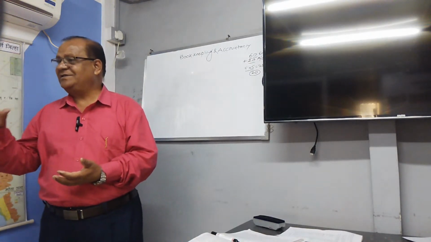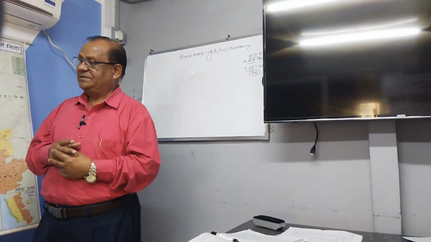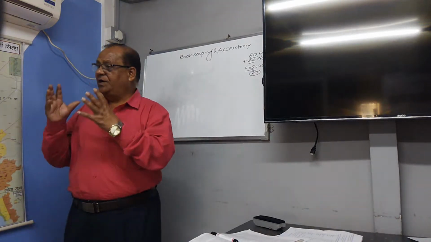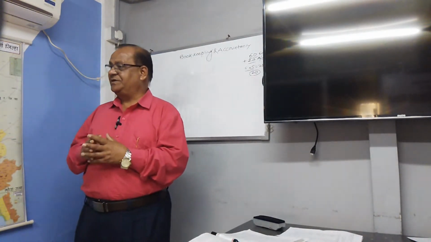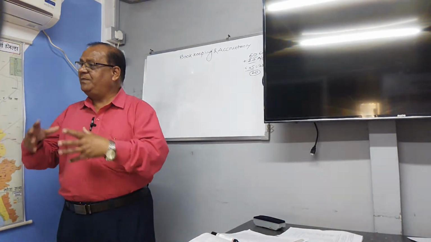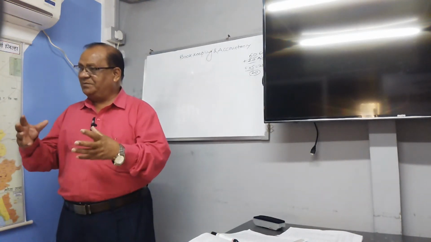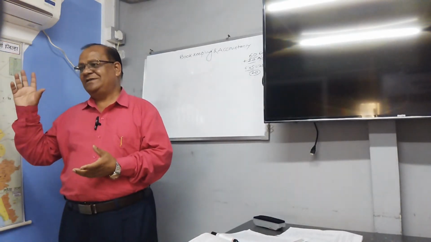After the voucher there is a journal. Then what is the meaning of journal? Journal means daily record. The word journal has been derived from the French word jour, meaning a day. Therefore, the complete meaning of journal is daily record.